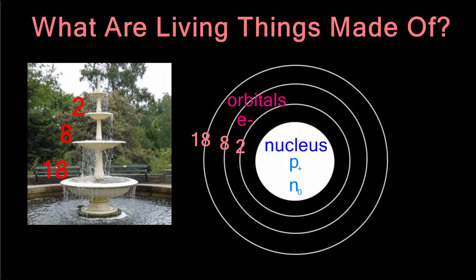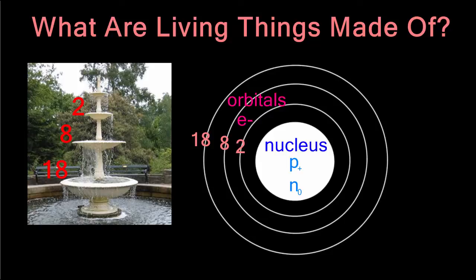This model gives us a total of 28 electrons to play with. Obviously, there are some elements on the periodic table that have more than 28 electrons. There are other models that more accurately display how these electrons are configured within the orbitals, but for the purposes of this class, we just don't need to know that much.